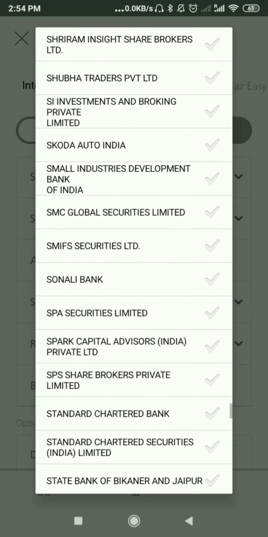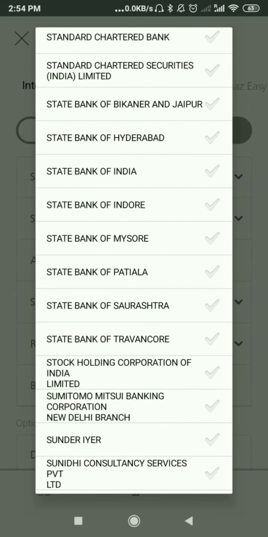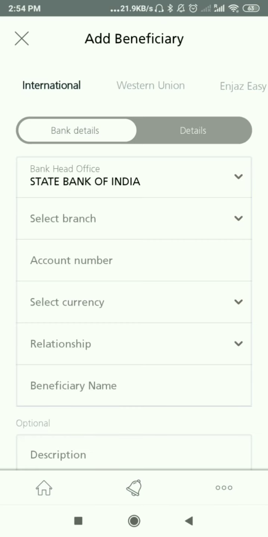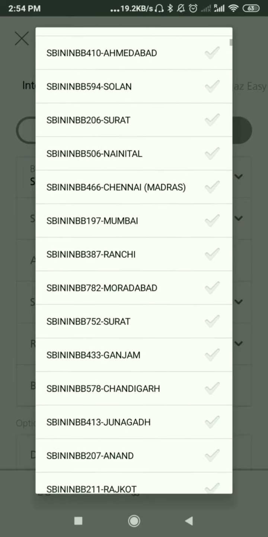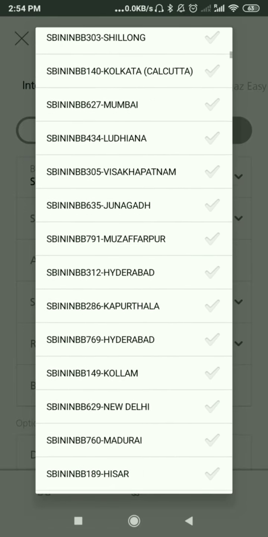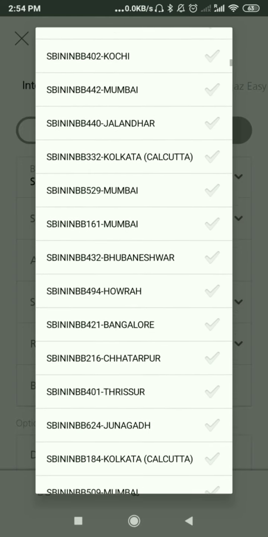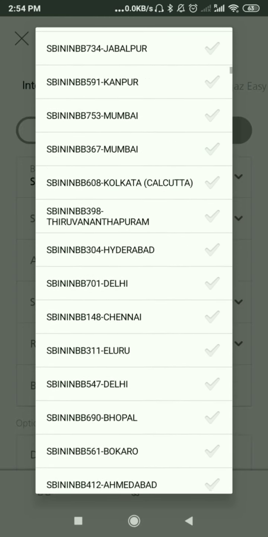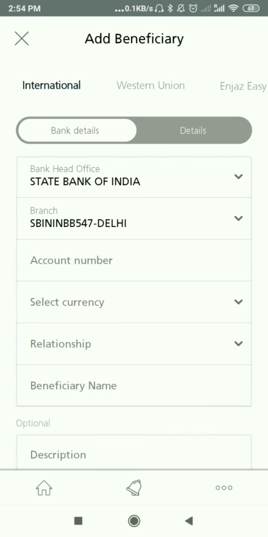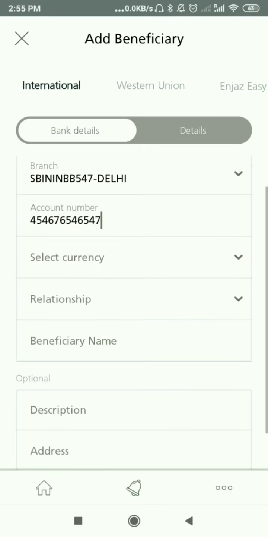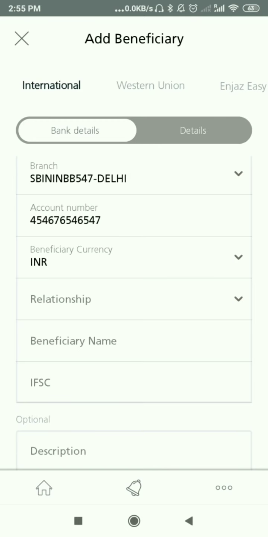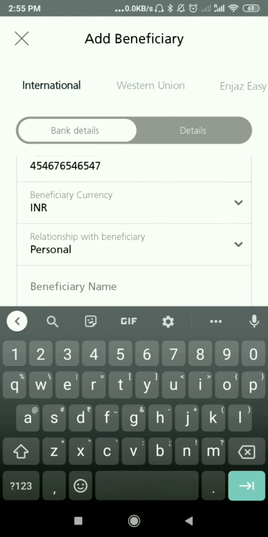While adding a beneficiary, you have to go through all this process. First, they will ask which country you have to send your money to. I selected India, and they will ask which bank. I selected SBI, and later they will ask for the branch code. Every branch has its unique code. If you don't know, you can search in Google while putting your bank details. Then it will come, and your account number, and here currency details, beneficiary currency, in the sense which country you are sending to.